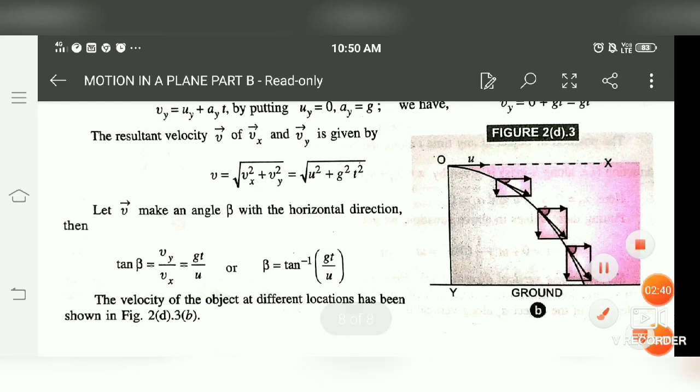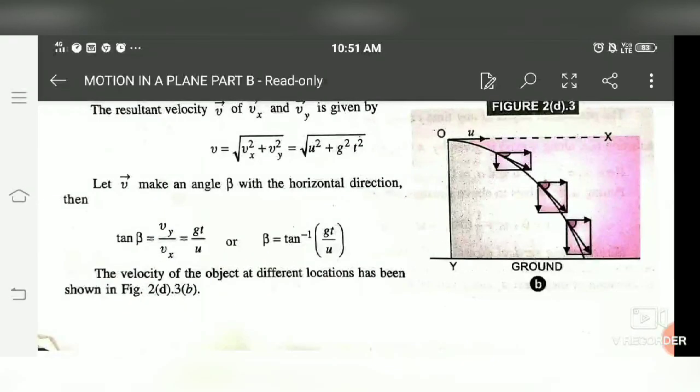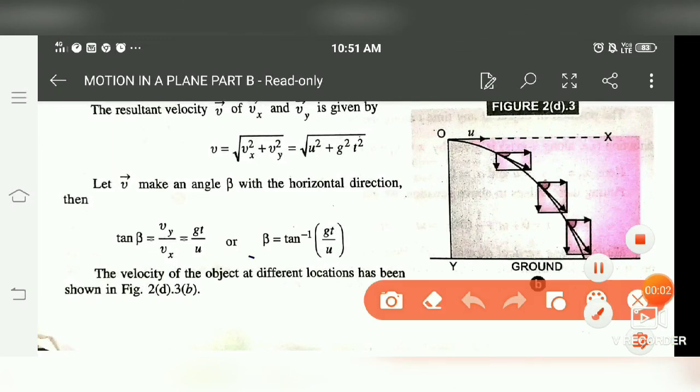And we also have to find the direction. Direction is nothing but the angle that it makes. So the angle's formula is vy by vx. Substitute the value of vy and vx, that is g t by u. So beta is tan inverse of g t by u. This is the angle that gives the direction of the velocity.